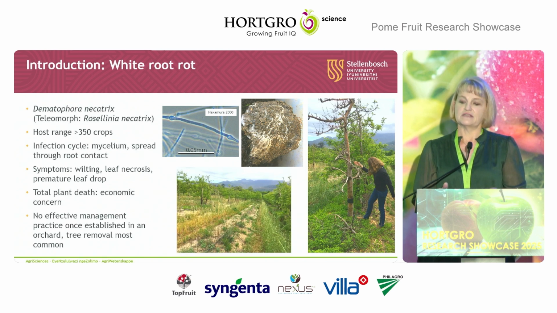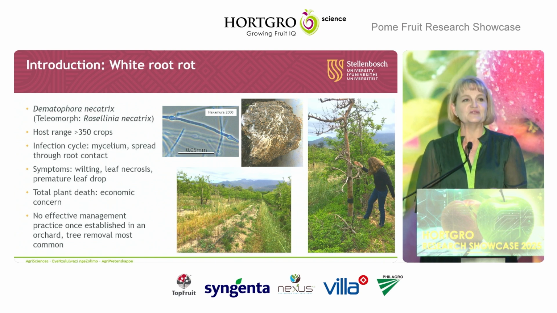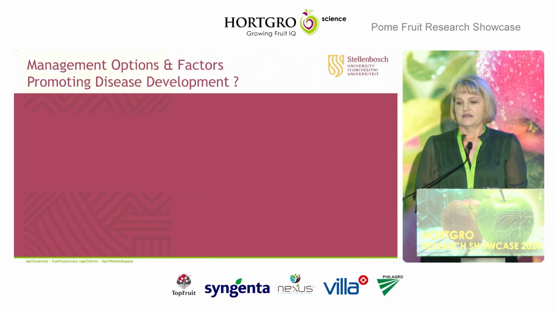So you will see that in orchards where the disease starts emerging, the recommendation is to take out the diseased tree plus two adjacent trees to that diseased tree, just to prevent the pathogen from spreading, because the only way that it can spread is through root-to-root contact. So therefore it is economically important because you cannot replant into the disease sites.